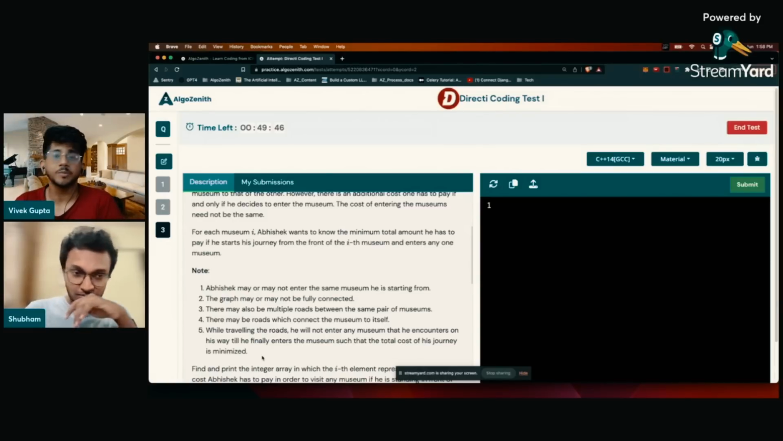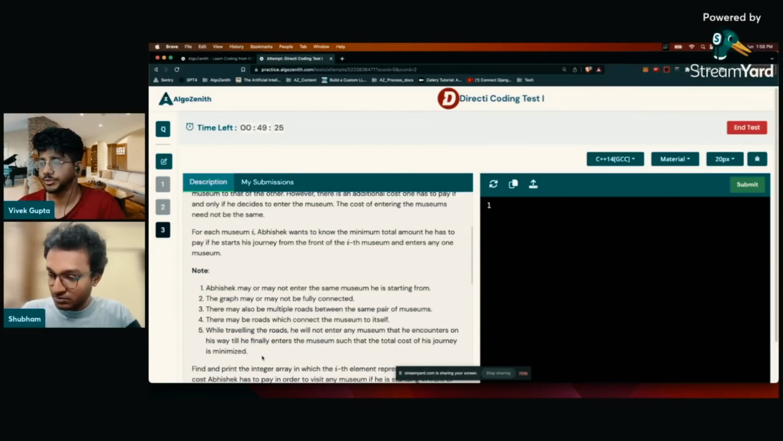The graph may or may not be fully connected, which means there can be components here and there. There may be multiple roads between the same pair of museums. That's interesting, which means you should ideally take the minimum one, but that has to be handled in the code. There may be roads which connect a museum to itself. So there are self loops available in the graph, which are of no use, so you can discard them as you code.